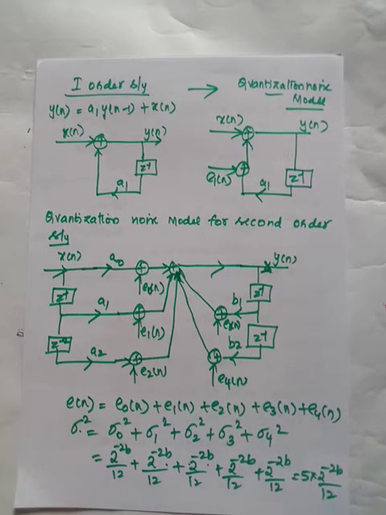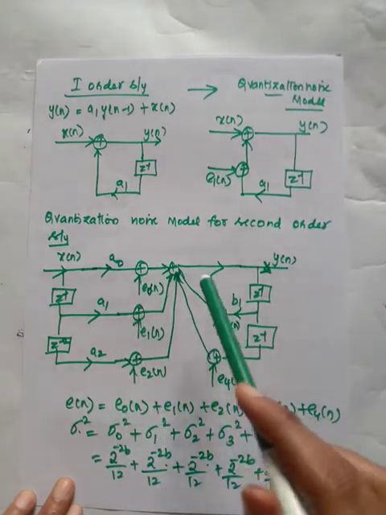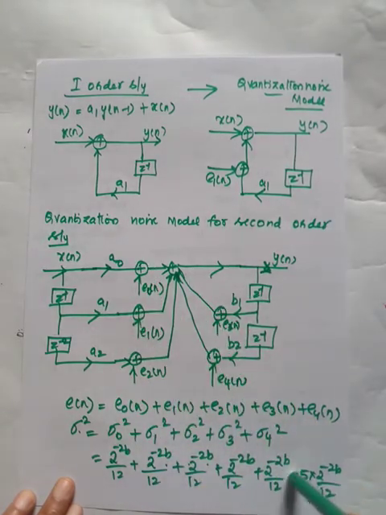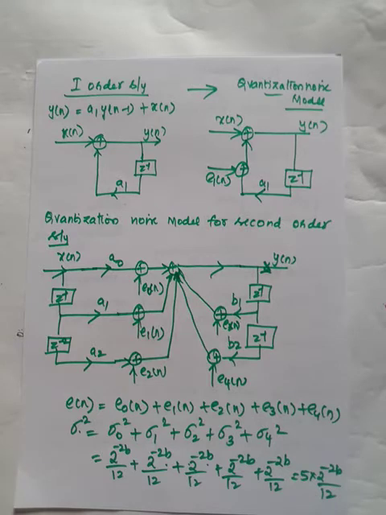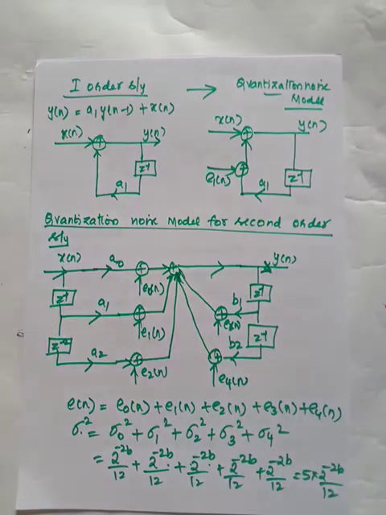So here, the number of times you are having the noise model, that many times you need to multiply it with the value, that is 5 into 2 power minus 2b by 12. Suppose you truncate the bits, you can easily solve it and find out the variance. So this is the quantization noise model for the first order and second order system.